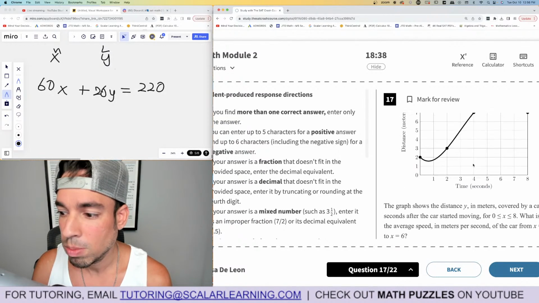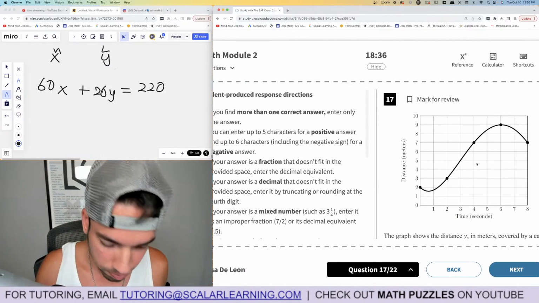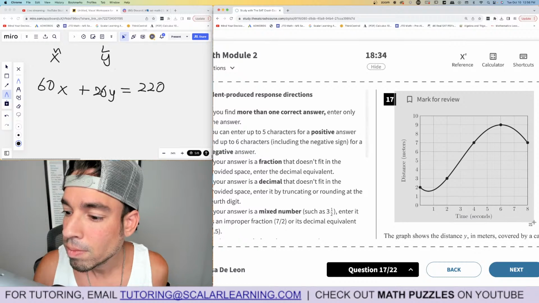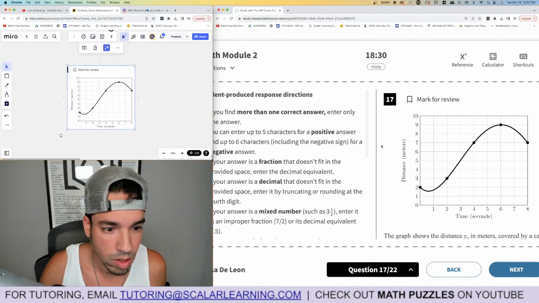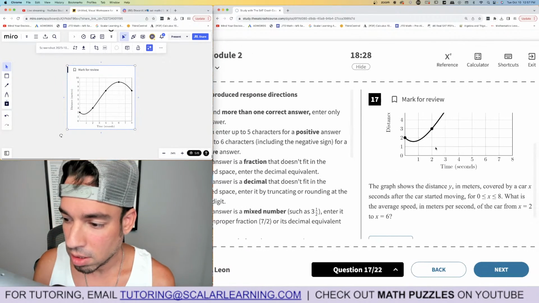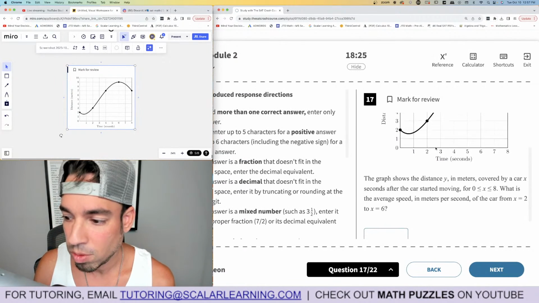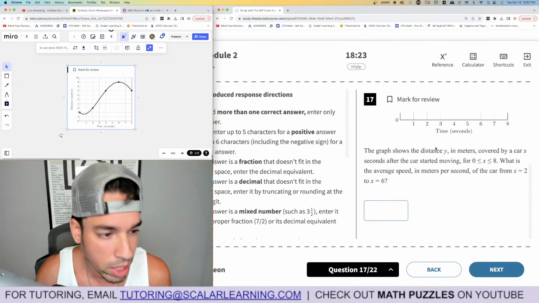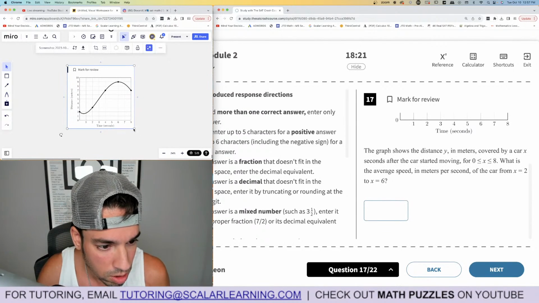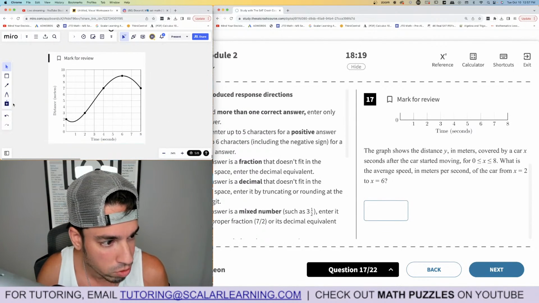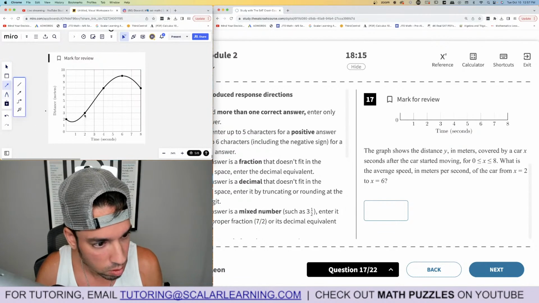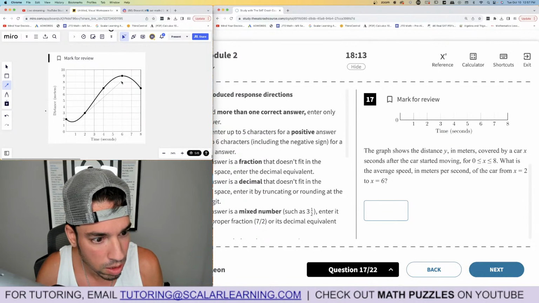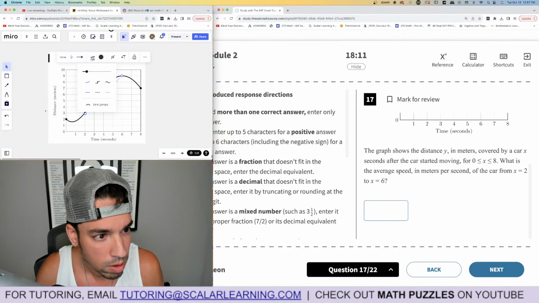Graph shows distance, meters. Hold on, let me put the graph up here. The graph shows the distance, y meters, covered by a car, x seconds of the car moving. What is the average speed from 2 to 6? So this is average speed, meaning average rate of change, meaning slope. From 2 to 6. So it's basically like if you made a line going from 2 to 6, right? What would the slope be?